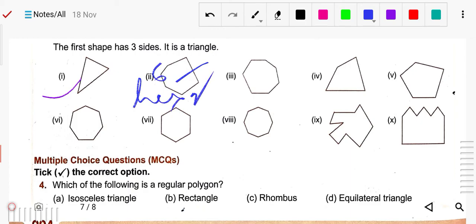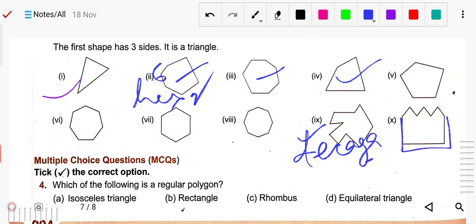And how many sides? 6 sides. Now here are 7 sides. You can count 1 2 3 4 5, yeah, 7 sides, so you can write heptagon. Likewise here are 4 sides. Simply you can write quadrilateral. Got it? In number 9, 10 sides are here. Count 1 2 3 4 5 6 7 8 9 10, yeah, 10 sides, so it is a decagon. Now here, count how many sides? 9 sides, so you can write this is a nonagon. Likewise you have to count and write which kind of shape it is.